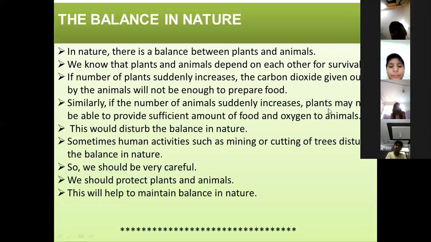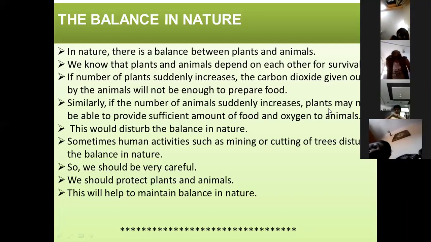Explain. What do you mean by balance in nature? Ma'am, plants and animals depend on each other for survival. Survival means for their existence. They will not be able to live without one another. If there are no animals, plants will die. If there are no plants, animals will also vanish.